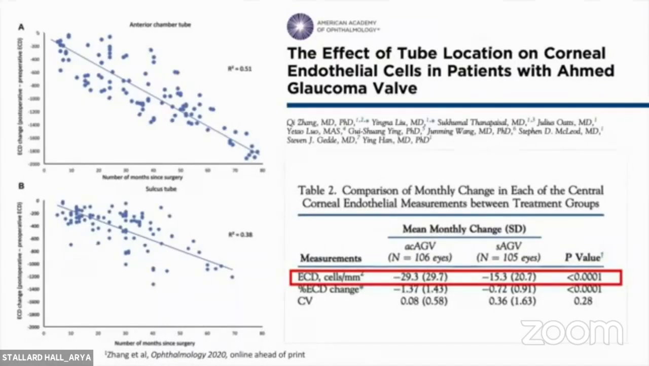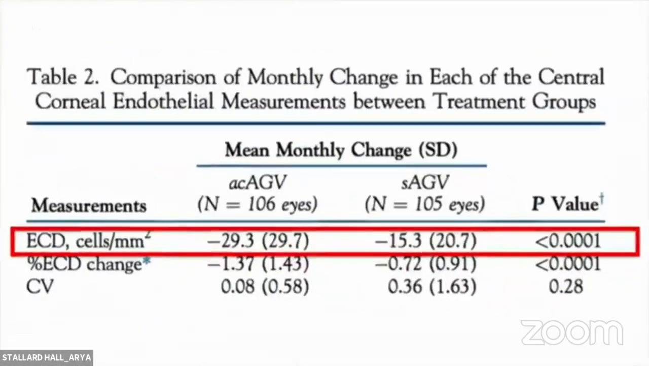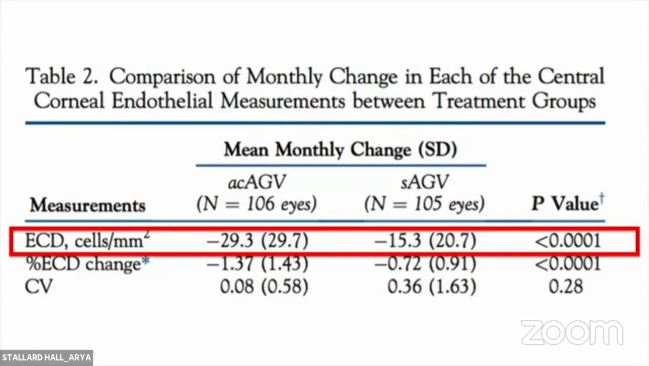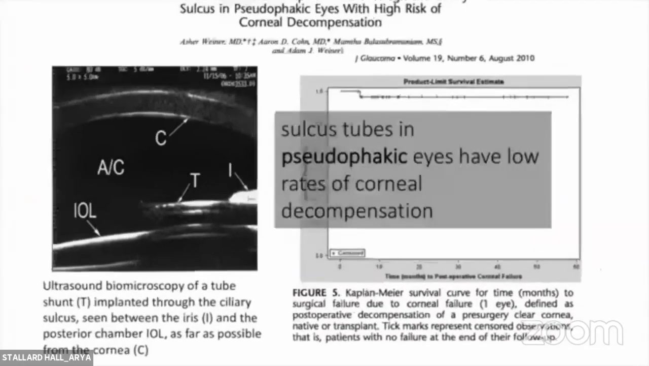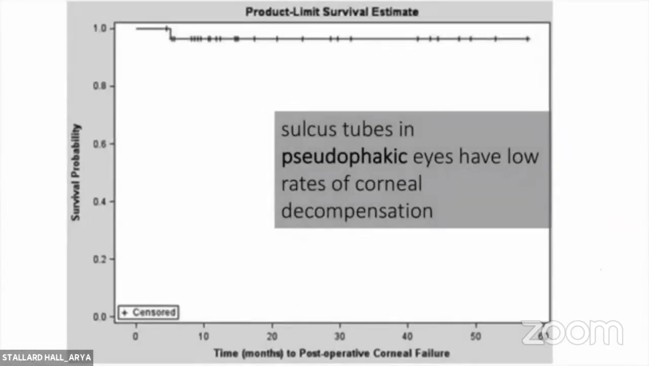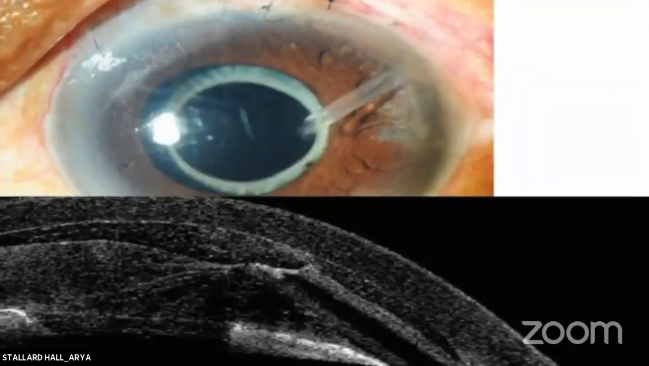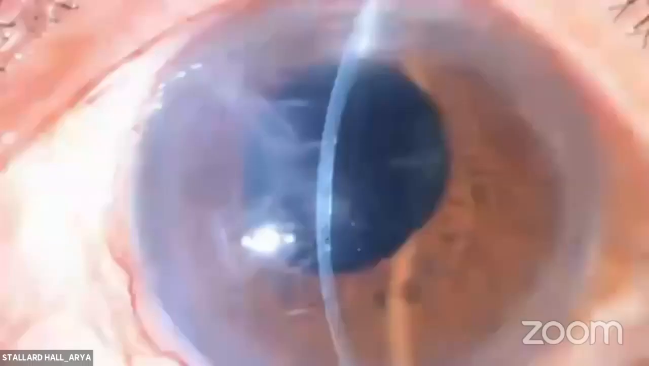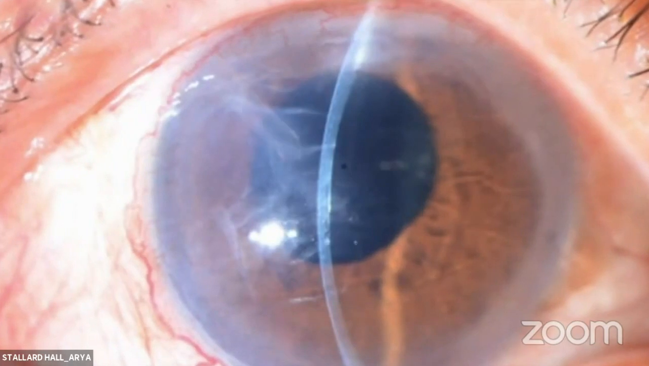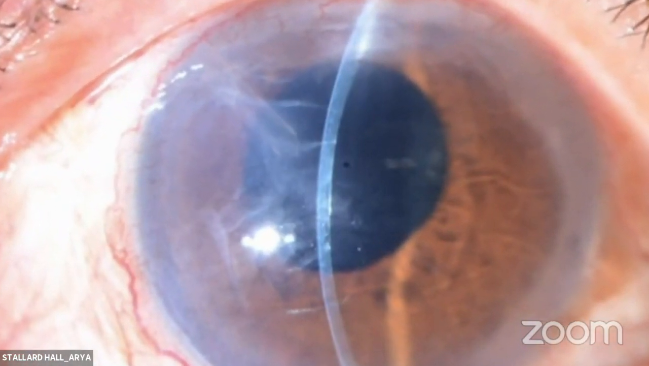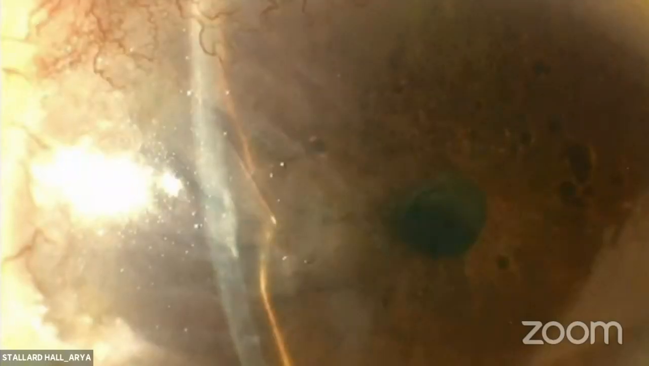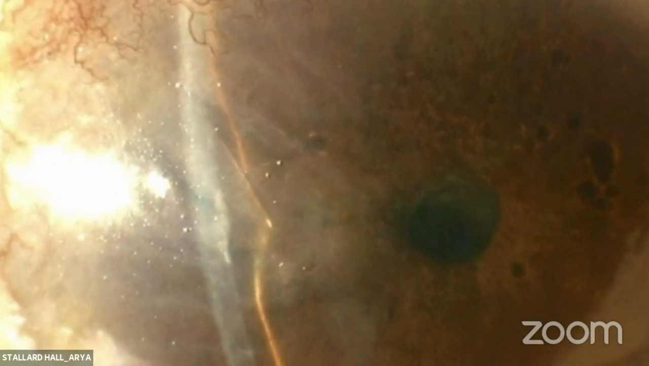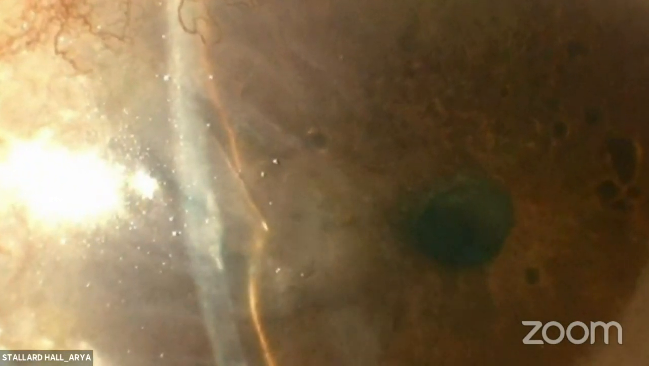While most tubes are placed in the anterior chamber, there's growing evidence that these have a significantly higher rate of endothelial cell loss compared to tubes implanted in the sulcus. Thus, the placement of sulcus tubes is increasingly not only preferred for eyes at risk of corneal decompensation, but also gaining popularity in more routine cases, as it almost eliminates the risk of tube endothelial touch.